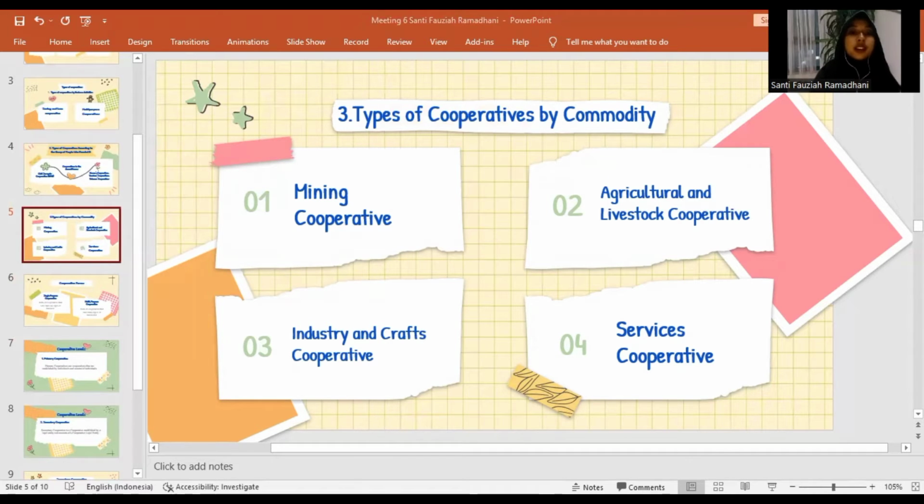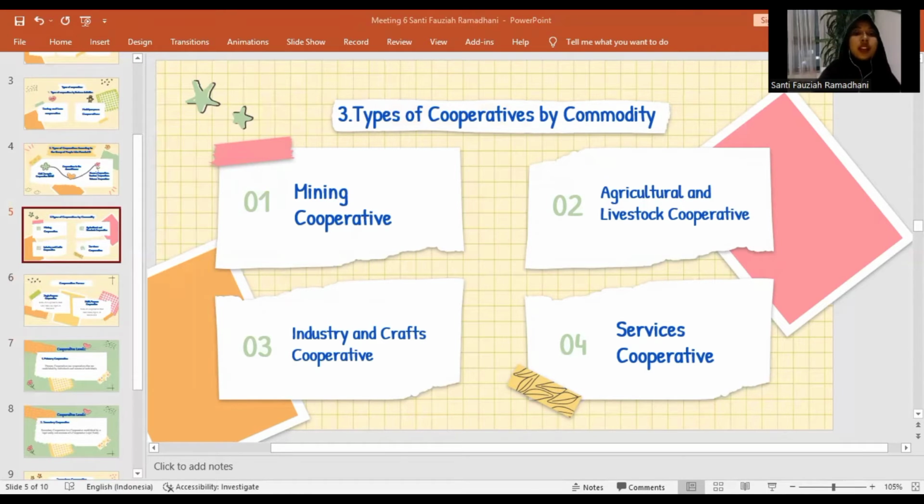Agricultural cooperatives are cooperatives that carry out business related to certain agricultural commodities. For the examples, rubber, tobacco, cloth, and others. A livestock cooperative is a cooperative whose business is related to certain livestock commodities. For the examples, milk processing cooperative, poultry cooperative, and others.